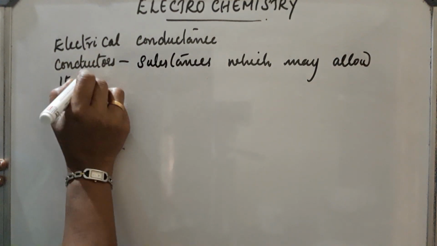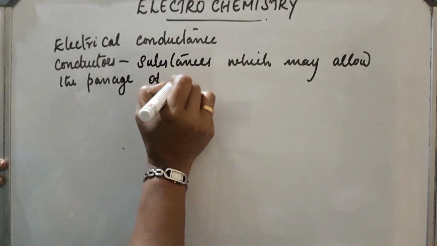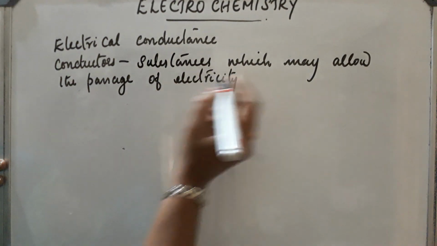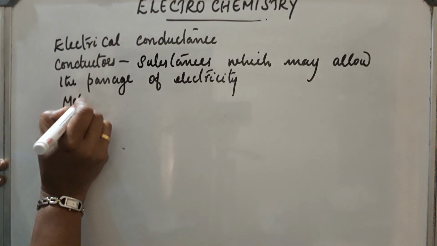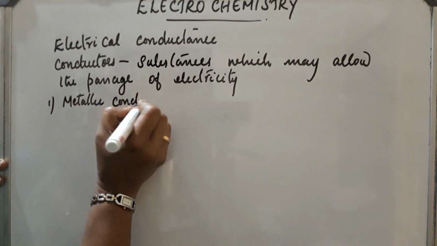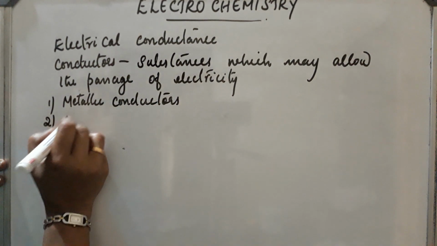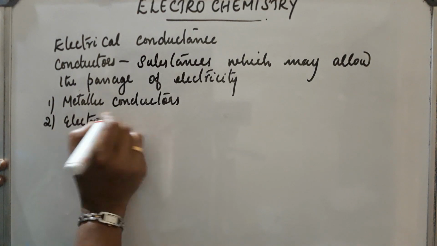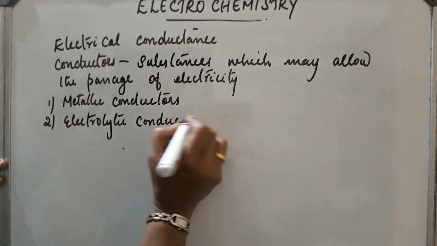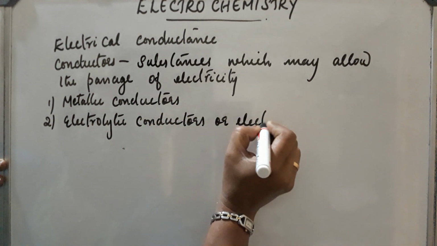There are two types of conductors. Metallic conductors. Second one, electrolytic conductors or electrolytes.